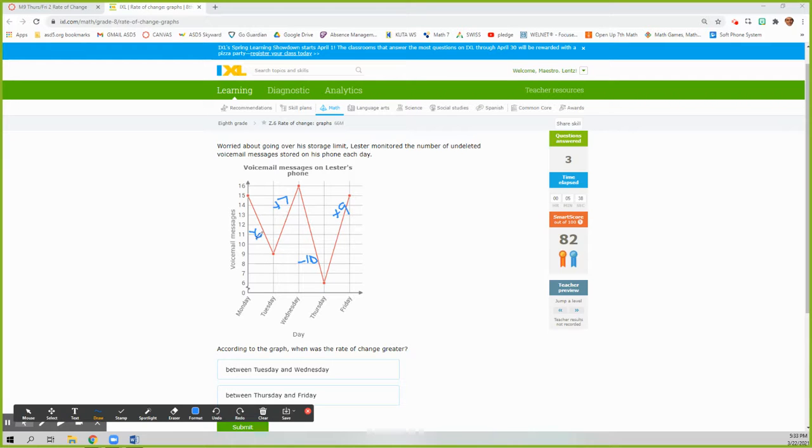So you can see, obviously, these are losses, so not going to be the greatest rate of change in the positive way. And these are plus 9. So Tuesday to Wednesday is this section, which is a plus 7. I'm just looking at from here to here, straight line. And then Thursday and Friday, between here and here. So between those two, which one has a greater rate of change? The +9. It's that easy, guys.